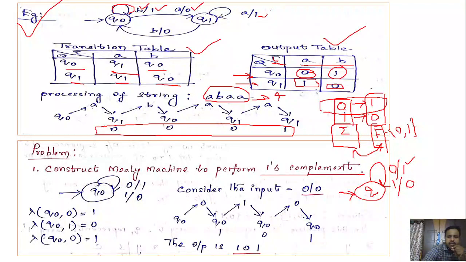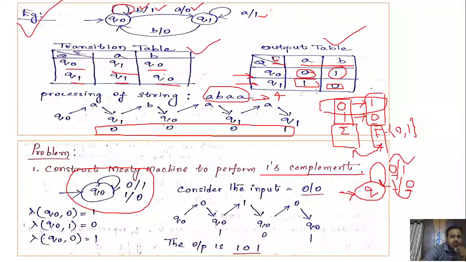But here we have two possibilities. One input is 0, in which case the output should be 1, and another possibility is that 1 is the input and the output must be 0, right? These two possibilities you can specify as self transitions. That's why in the solution we are going to have only one state with self transitions on 0 and 1.